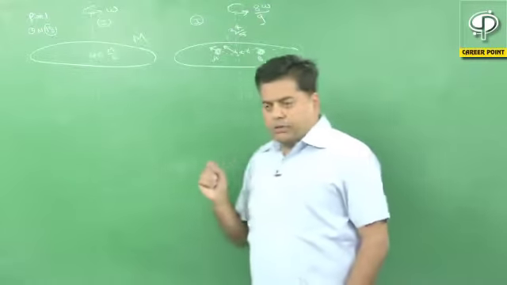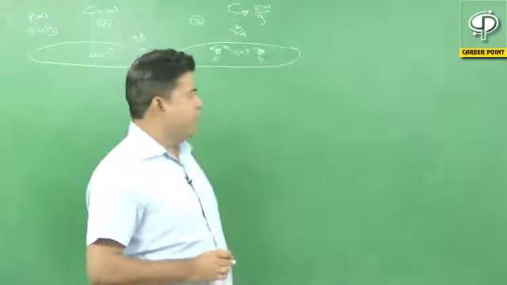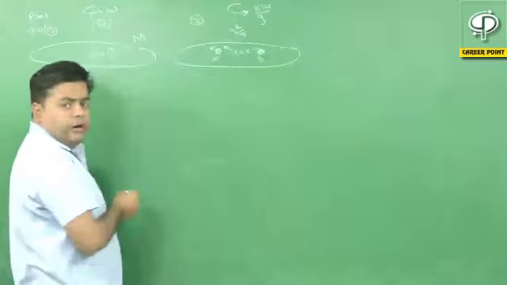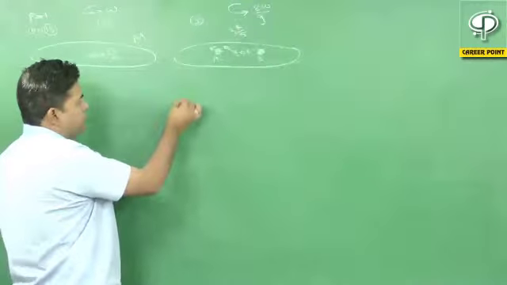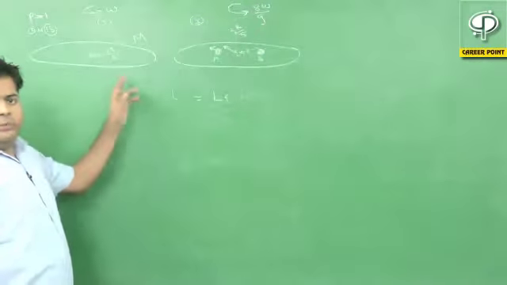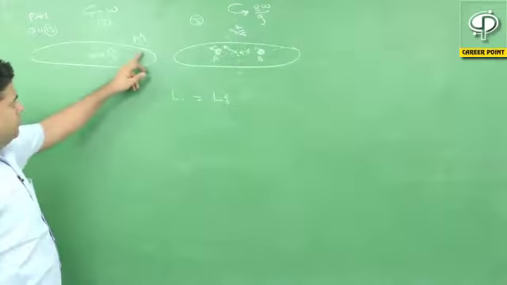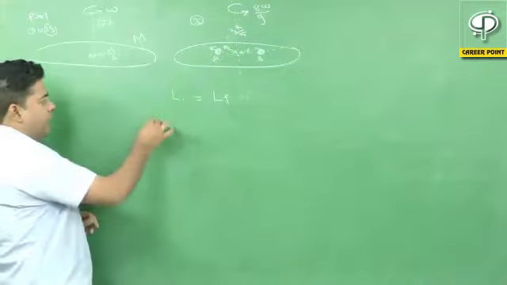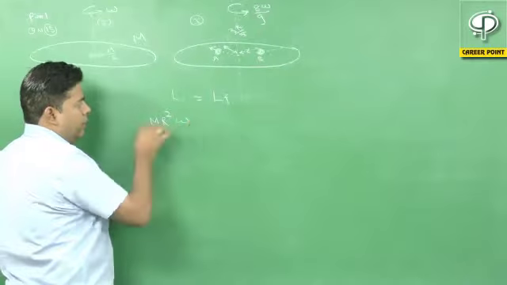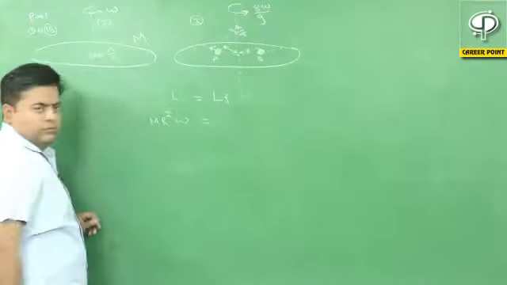This is a very simple question, and it is related to conservation of angular momentum of the system. So we just apply the equation for conservation of angular momentum: L initial is equal to L final. Initially the particles are at the axis, so their moment of inertia will be 0. So we just consider the moment of inertia of the ring, so we will write M r square multiplied by omega. The moment of inertia of both particles is 0, so we simply equate.